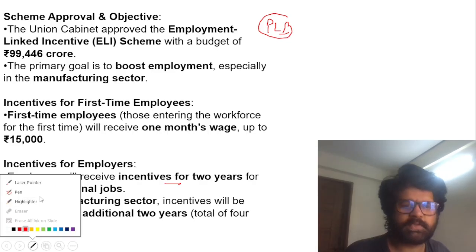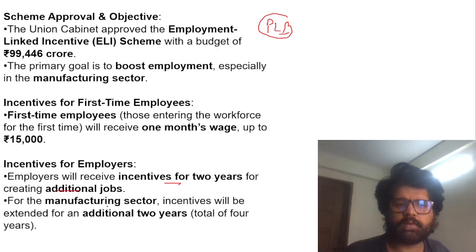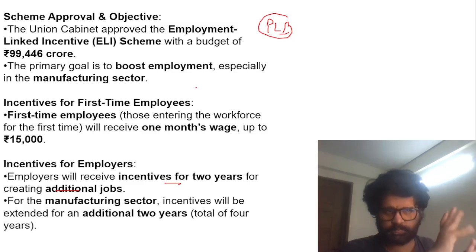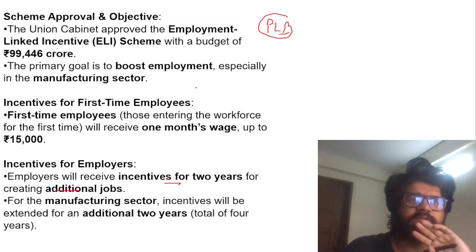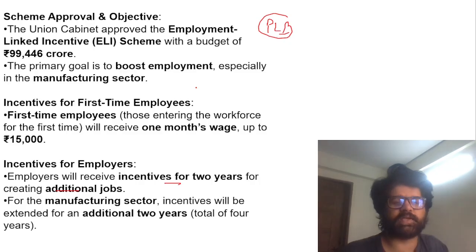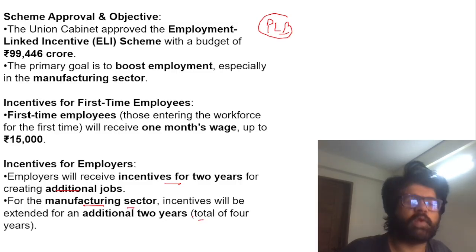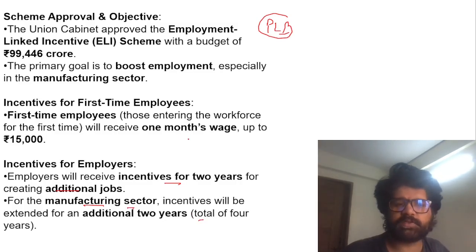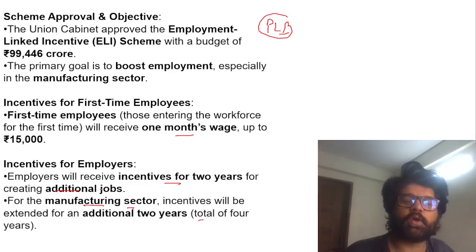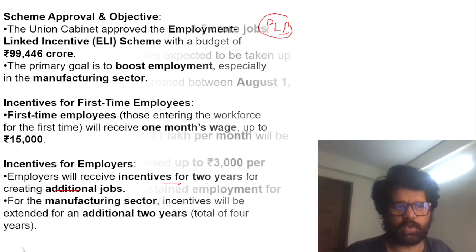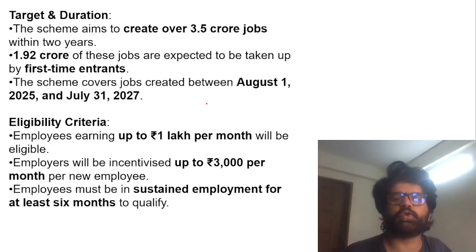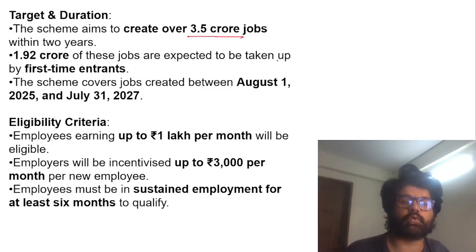So that is how this ELI scheme will work, and it will work for major sectors, but it's not like it is only for the manufacturing sector. For other sectors the incentive will be for 2 years, and for the manufacturing sector it will be for 4 years. First time employees will receive 1 month wage up to 15,000 as incentive. But employers will only get incentive if they give employment for at least 6 months to these employees. The employment linked incentive scheme aims to create over 3.5 crore jobs.